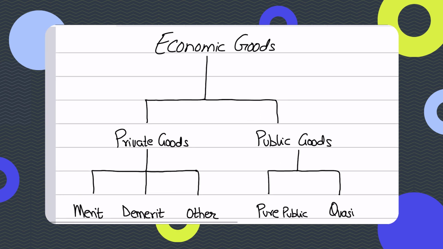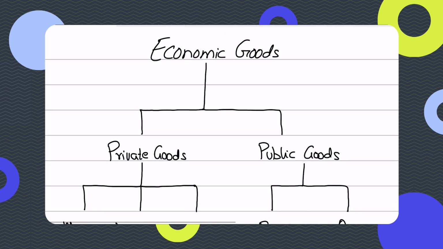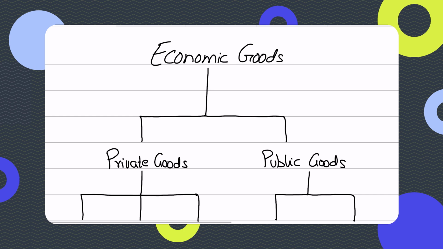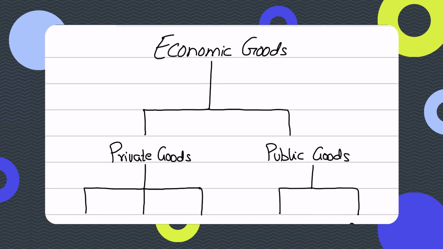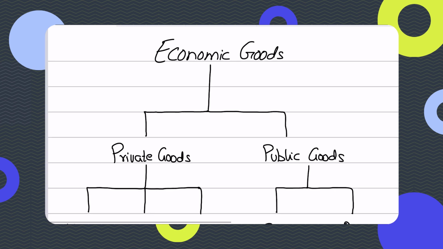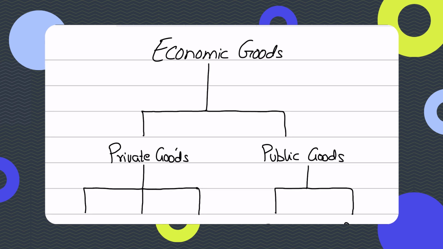Now, economic goods, guys, are further classified into private goods and public goods, and this is where it gets very important because past paper questions revolve around this. So, we further divide economic goods into private goods and public goods, right? In the coming videos, our next video, we're going to be focusing on what private goods are. I'll define the characteristics, the defining features of private goods and public goods, and what makes something a public good and what makes something a private good.